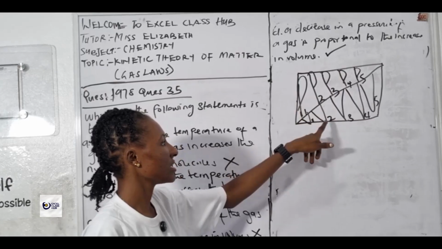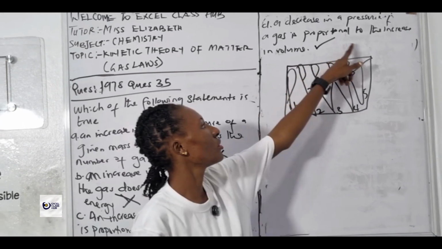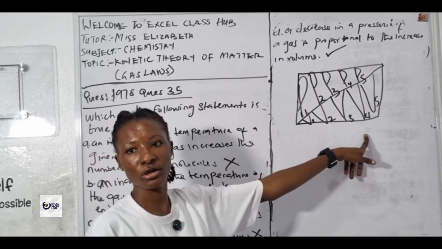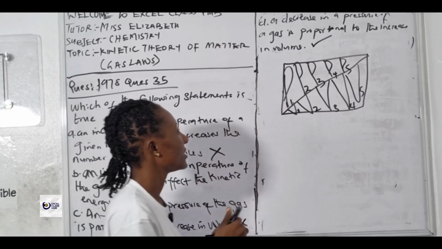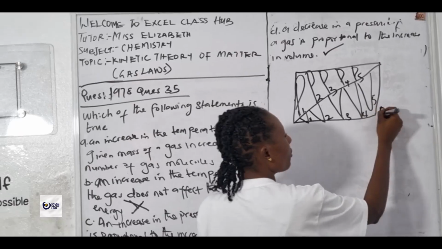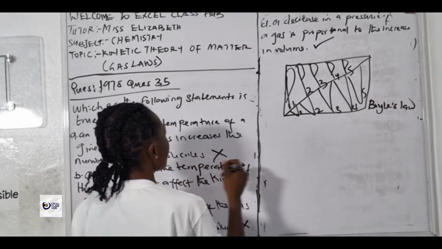When P2 decreases, V2 increases. So the higher the pressure, the lower the volume, and vice versa. So the right answer is D, which proves Boyle's law. Let's move to the next question.